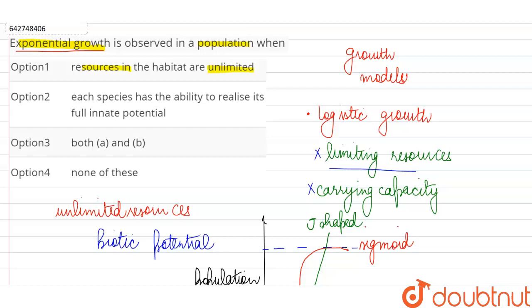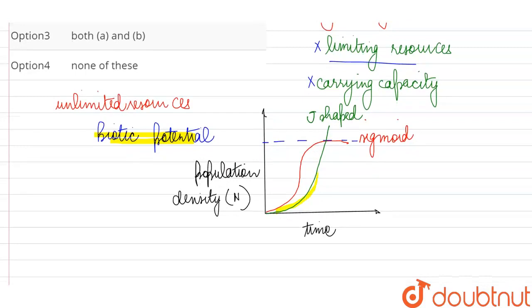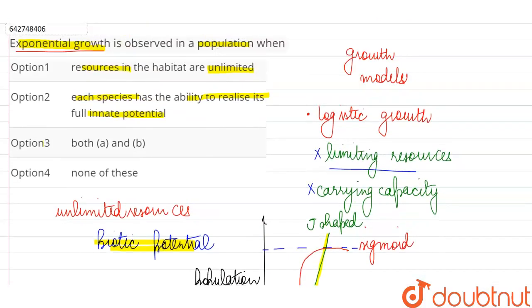And the second point is also correct about exponential growth. Every species, every population is going to realize its full innate potential, that is its biotic potential, and population will increase exponentially according to the J-shaped curve. So both A and B are correct over here about the exponential growth model, because in logistic growth the resources are limiting and carrying capacity is an important factor, but for exponential growth none of this matters. We assume that there are unlimited resources and therefore any population is going to increase very rapidly.